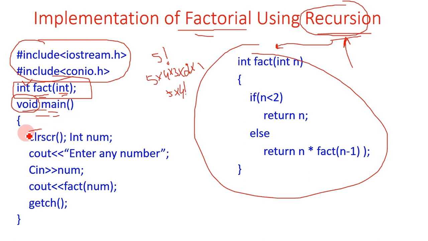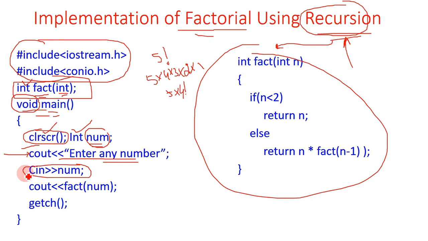The control will go to the first statement inside the main function, that is clrscr. It means that the console screen will be cleared, and then we declare a num variable of integer type, and a message is displayed to the user to enter any number from the keyboard, and a number is entered through the cin statement.